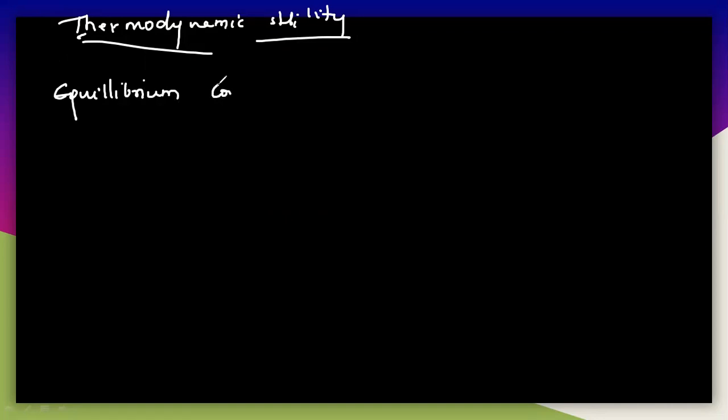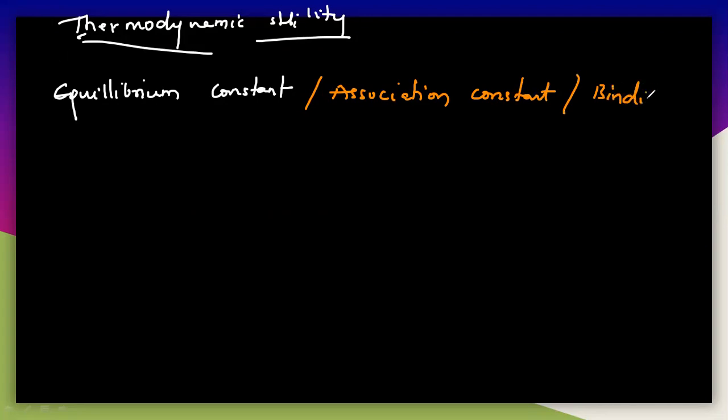Equilibrium constant. This equilibrium constant you can also call an association constant, a binding constant, and a formation constant.